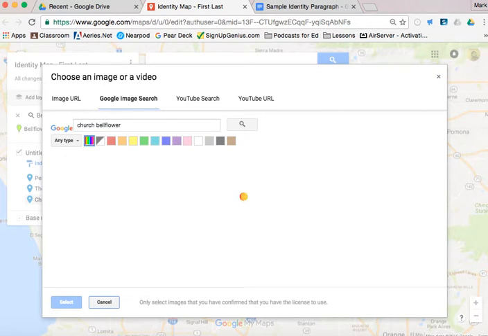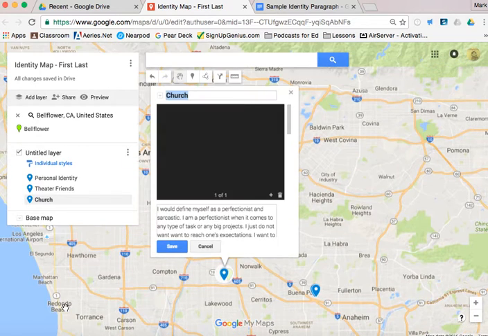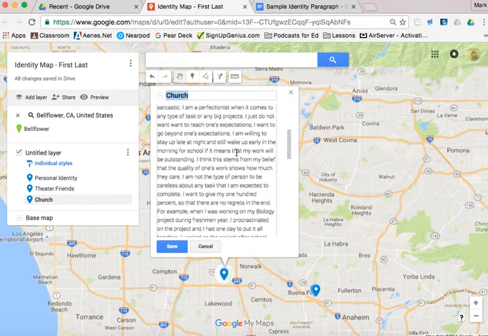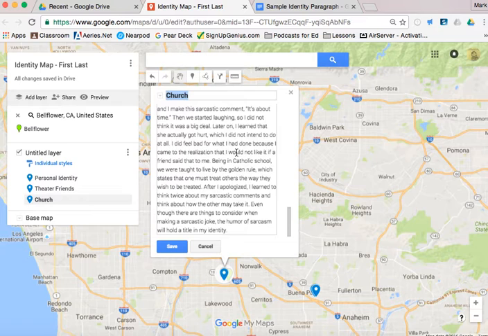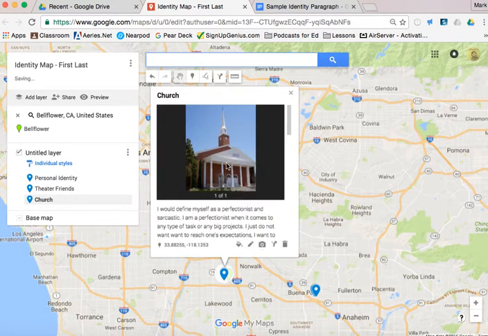So with that, like I might find that Bellflower Church here. Actually, this is the one that used to be down the street from my house. So I can click that, and I can select. And what you can start to do is get some images that go with that. Personal images, I can help you out with that. We can see if we can figure it out. But for the most part, this is easier to grab them right off of Google search. And once you save that, you've got a nice picture there too.